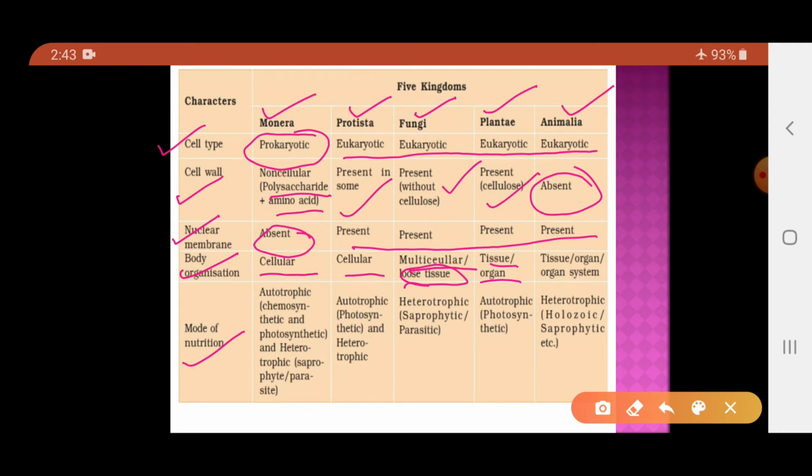Finally, the animals. Basically animals are multicellular organisms. We know that a group of cells forms a tissue. So certain animals have tissue. In certain animals, groups of tissues form organs, and organs concerned with similar functions form the organ system. So that is regarding the body organization.